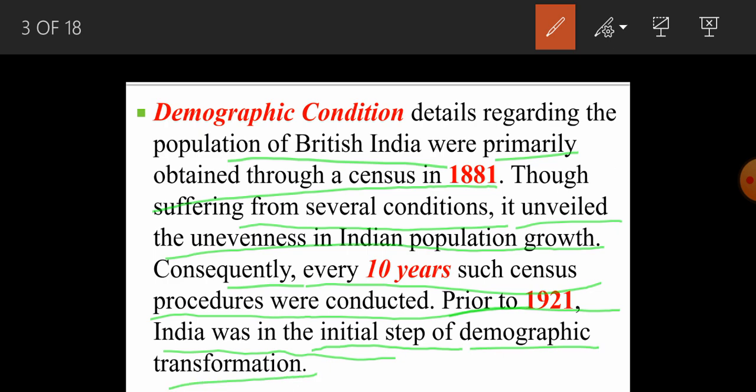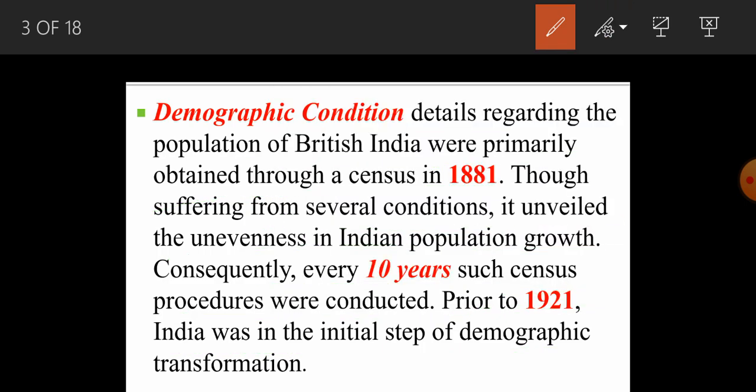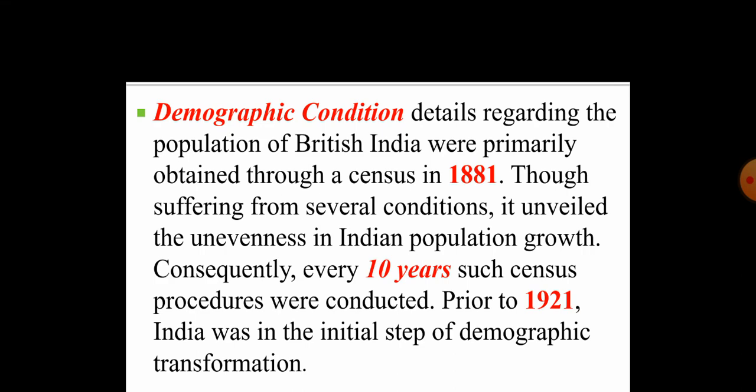So before 1921, the demographic transition is a period through which you find the changes in the demographic profile of a country. And for demographic profile, we have already talked about the various aspects of population that we study, like population growth. So let's see how 1921 has brought about changes. Let's move on to the next slide.